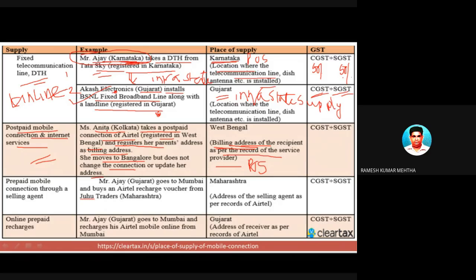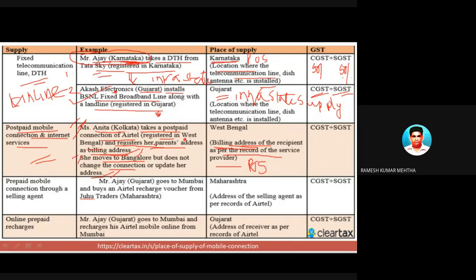So Anita has taken a postpaid connection from Airtel registered in West Bengal, and while taking the connection, she furnished her parents' address in West Bengal. So this is one part. Later, she goes to Bangalore and doesn't change the address, and the billing is sent to Anita's house. Even though she moved, the address is not changed, so the address is still Kolkata itself.